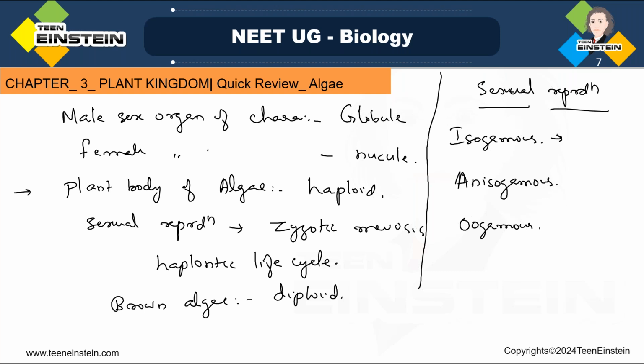Isogamous you can see in Chlamydomonas, Ulothrix, Ectocarpus, Spirogyra, Cladophora. Then anisogamous sexual reproduction you can see in Chlamydomonas braunii. Then oogamous you can see in Chlamydomonas coccifera, in Volvox, in Sargassum, and in Chara.